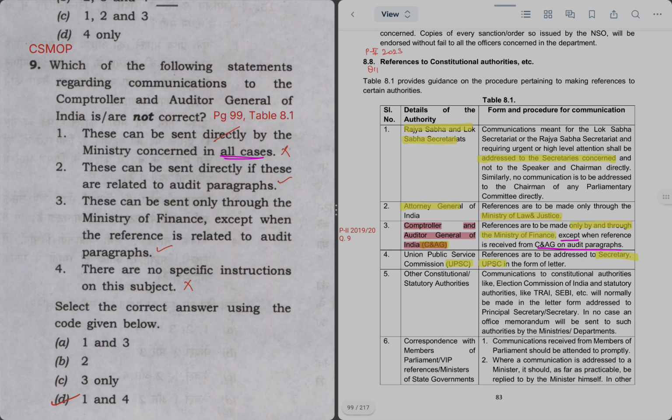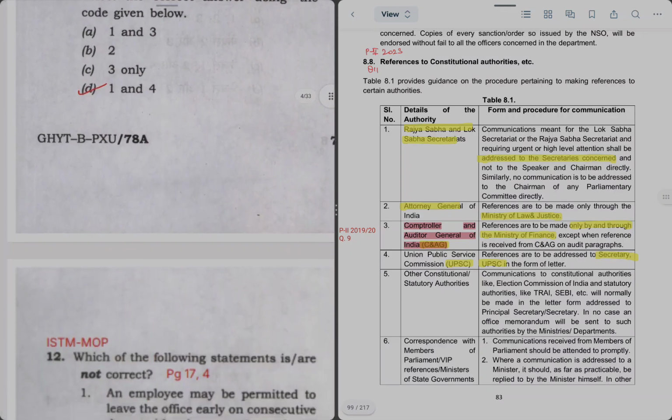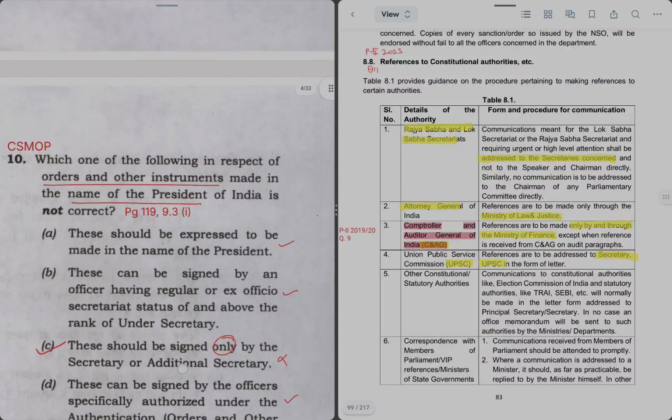Statement 3 says these can be sent only through Ministry of Finance except when. So this is the complete statement, so this is also right. There is no specific instructions. Yeah, instructions are there, that's what we are saying. So this is also incorrect, hence we have to tell statements which are not correct again. So don't mark 2 and 3 as the right answer in case it is there. So options 1 and 4 only is the right answer, option D. These statements are incorrect.